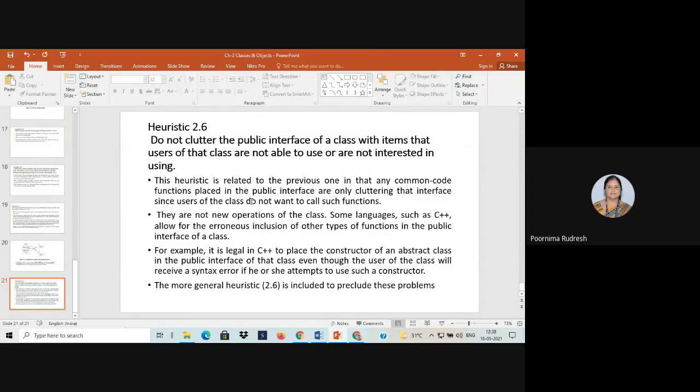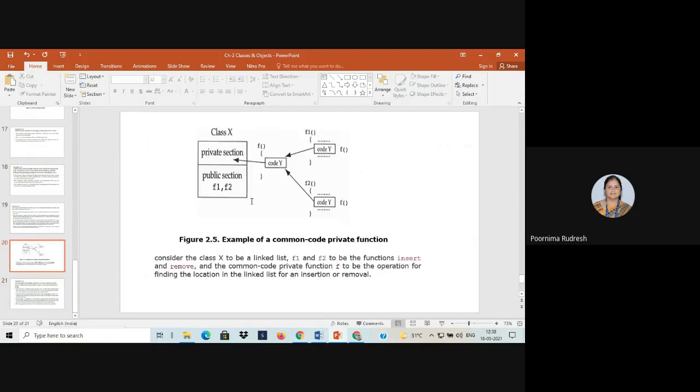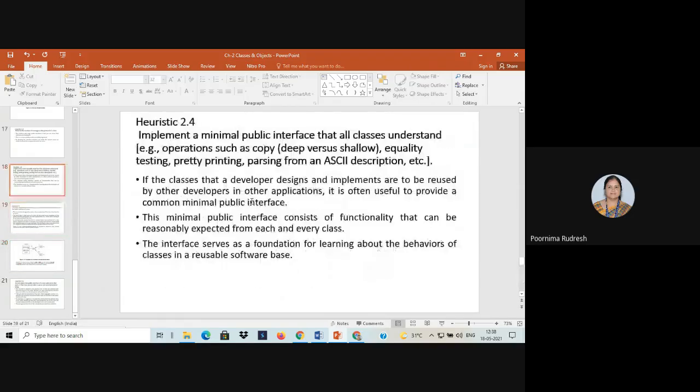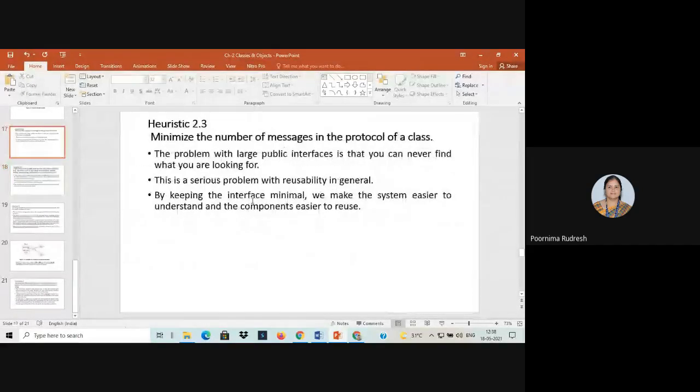It means we should not declare these in the public interface. As well as we have to implement a minimal public interface that all classes understand, and we have to minimize the number of messages. So these are the heuristics 2.2.